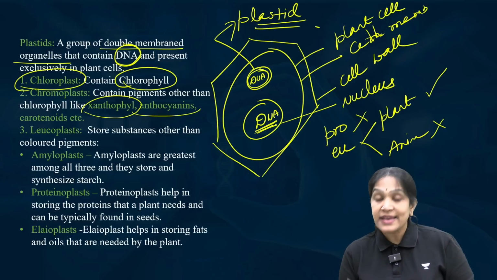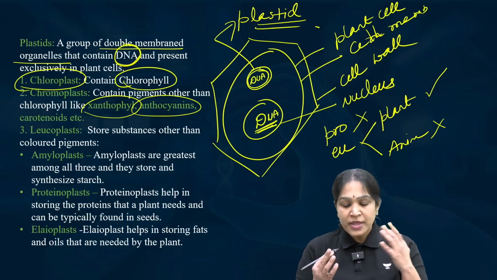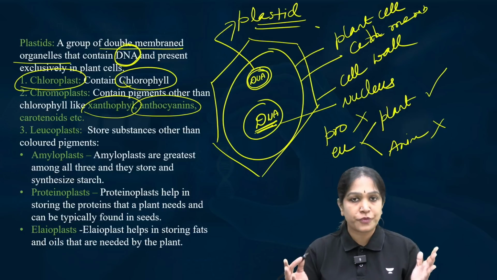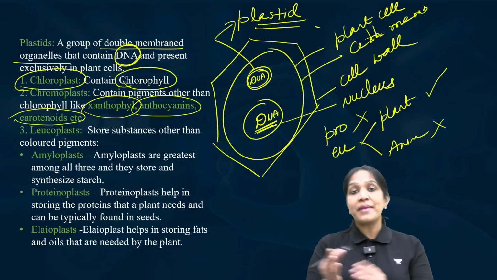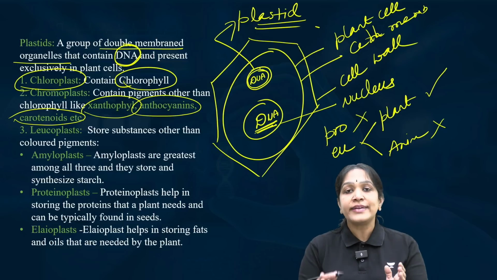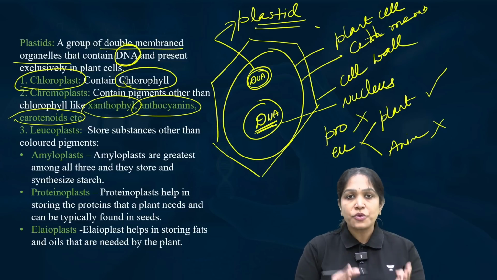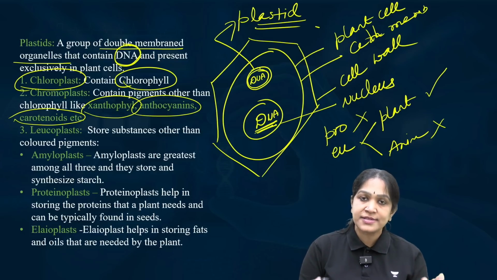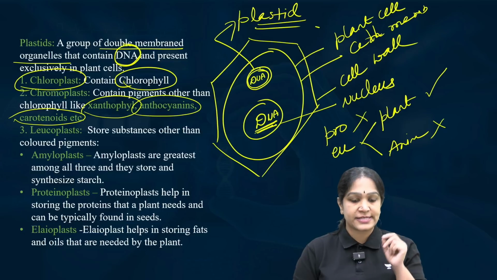And anthocyanins. Cyano is a word related to blue color. So this is responsible for some purple color, different colors of fruits and all that. And carotenoids. It will remind us of carrots. Orange to red colors are because of these pigments. Xanthophylls, anthocyanins, carotenoids or any colored substances other than the chlorophyll are present in these plastids.